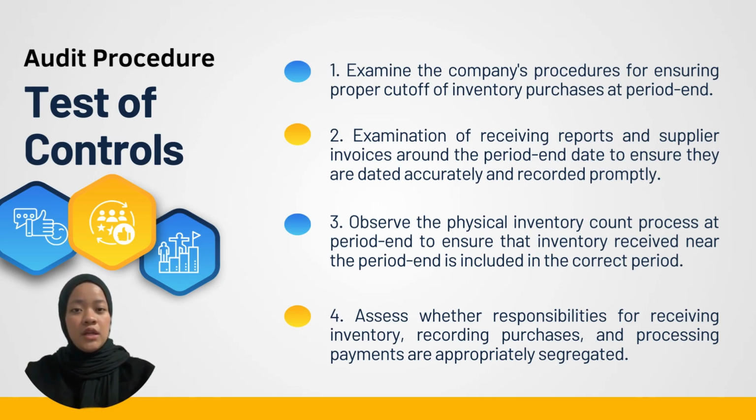Second, examine receiving reports and supplier invoices around the period end date to ensure that they are dated accurately and recorded promptly. Third is observe the physical inventory count process at period end to ensure that inventory received near the period end is included in the correct period. And the last one is assess whether responsibilities for receiving inventory, recording purchases, and processing payments are appropriately segregated.